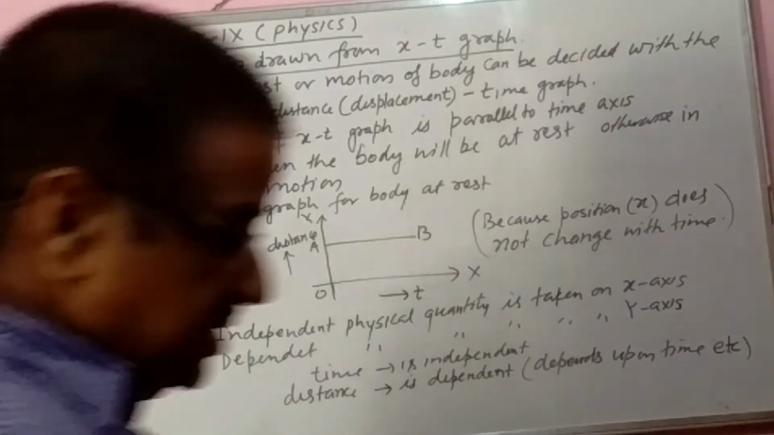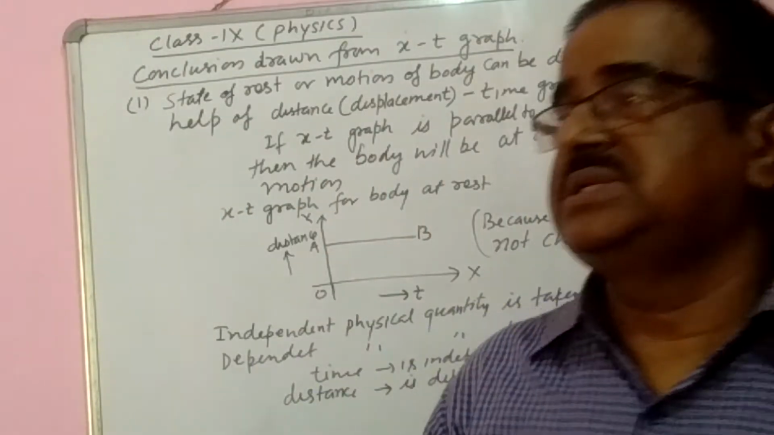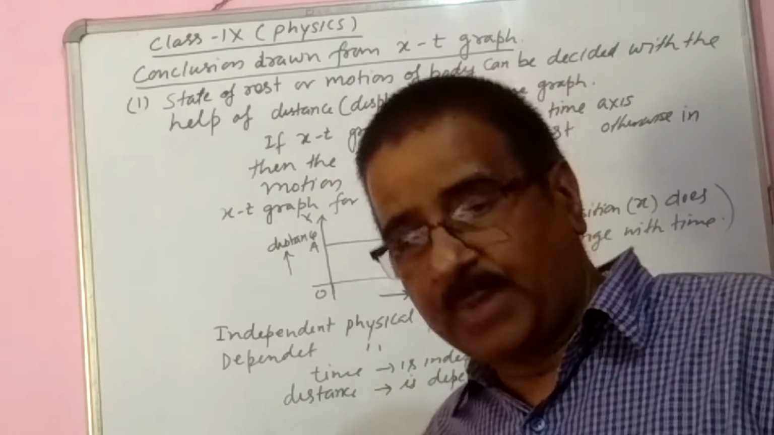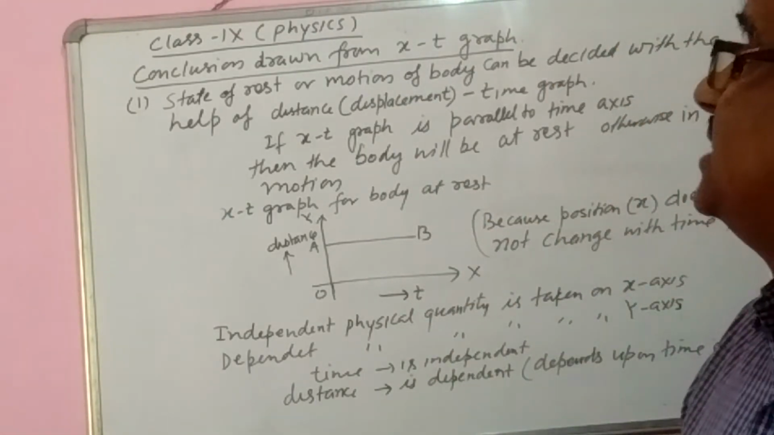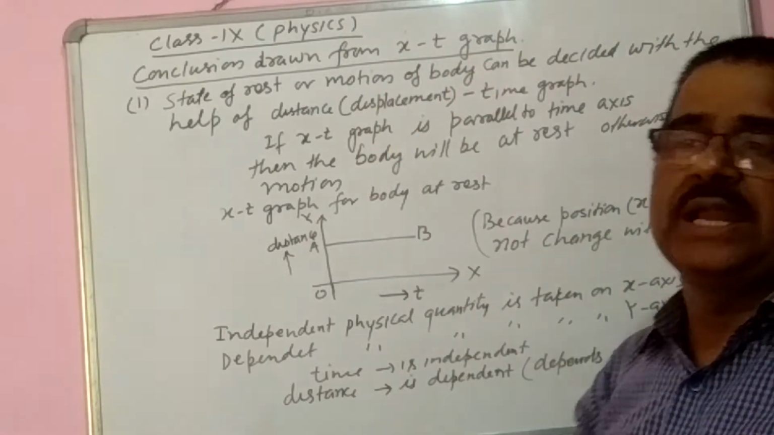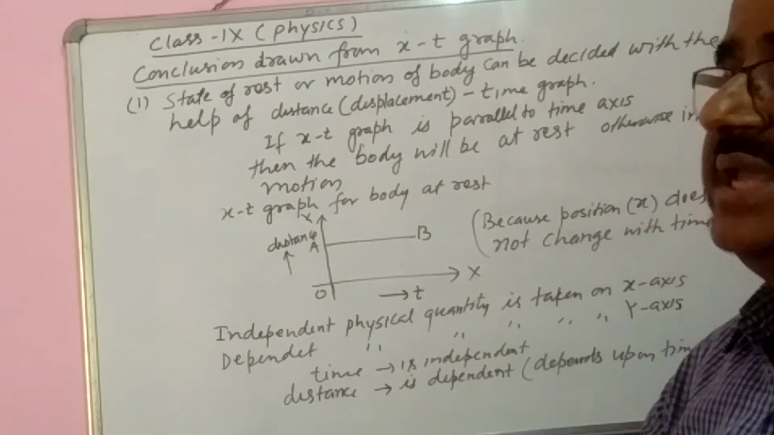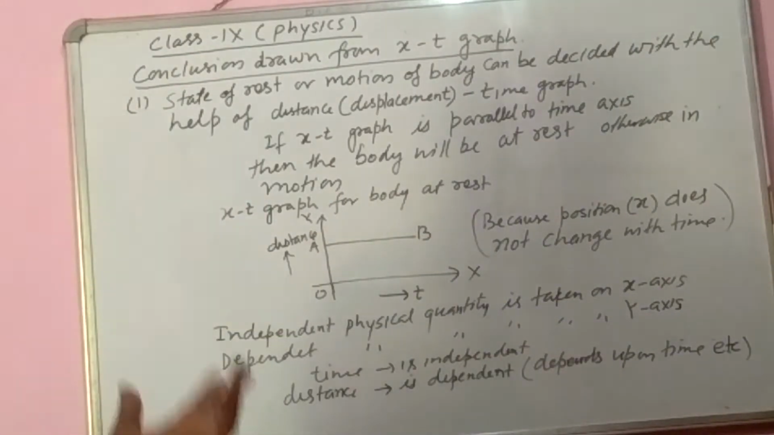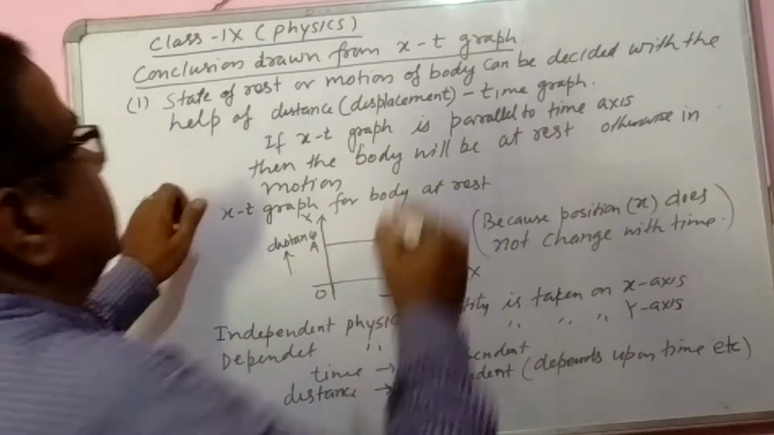Good morning students. On demand of class 9 students, I am going to discuss an important topic. The topic is conclusions drawn from the xt graph. Xt graph means x is displacement time graph, or you can say distance time graph. X is distance or displacement.